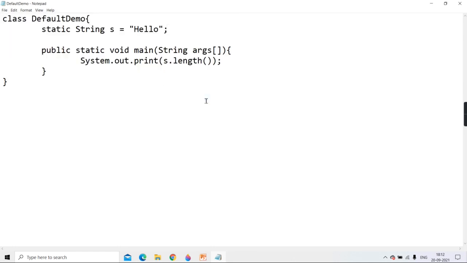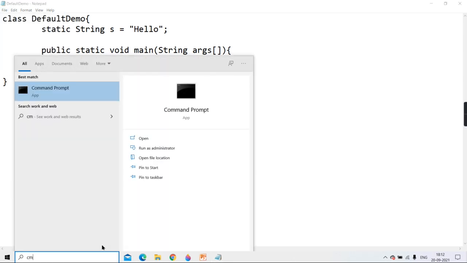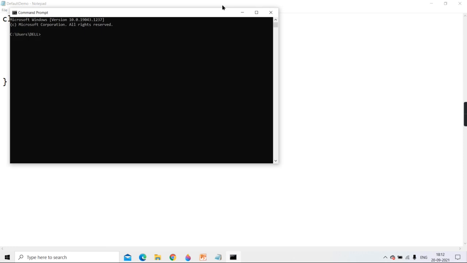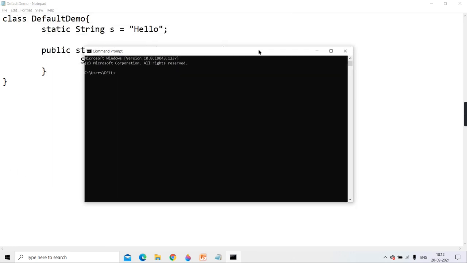DefaultDemo.java. Now tell me, when I'm writing s.length, obviously length is a method of which class? Who is invoking it? s. And s is an object of which class? String class. s is an object of the String class. So obviously length is a method of the String class, isn't it? It will return the length of that string, whatever the length is. Yes or no? So I hope you're understanding what I'm trying to tell you. Length is the method of the String class.